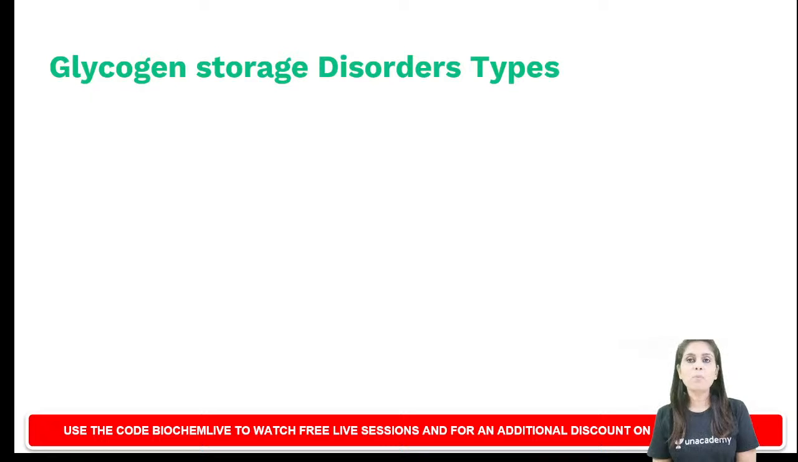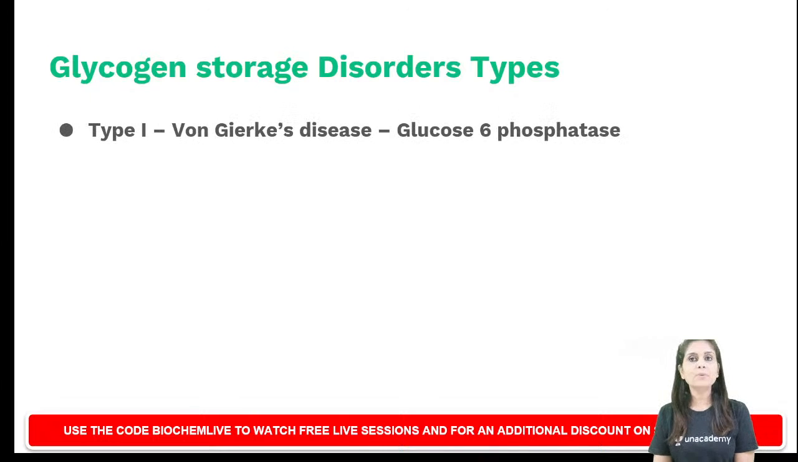So first, about type 1 glycogen storage disorder, I will tell you for every disorder the name, and then I'll tell you the enzyme defect. First let's try to understand that list, and then you will tell me what are the defects that are observed. Type 1 glycogen storage disorder is otherwise called von Gierke's disease, and the enzyme which is defective is glucose 6-phosphatase. This we all know, right?